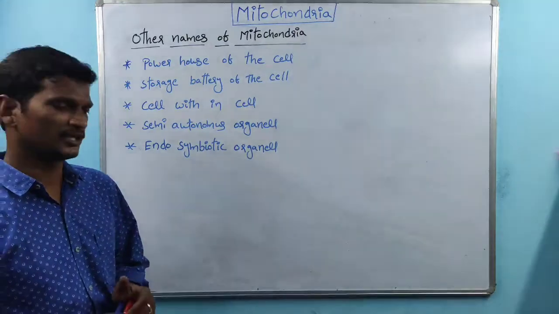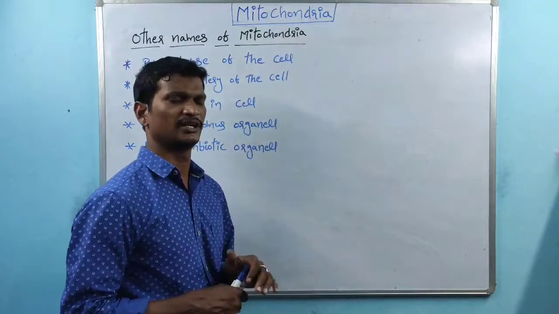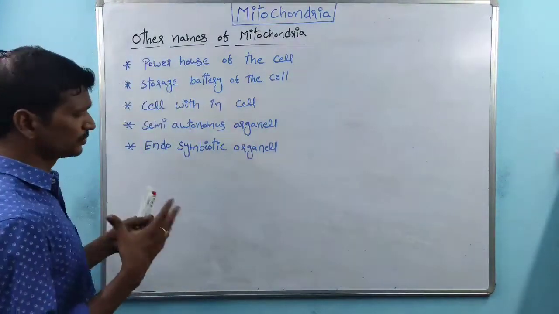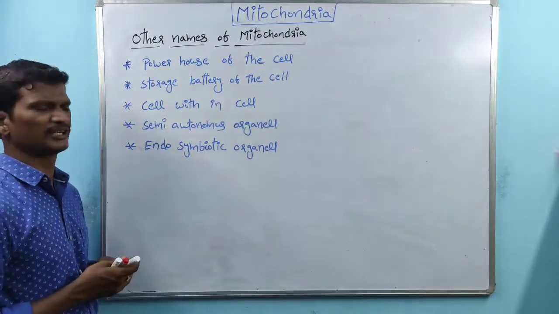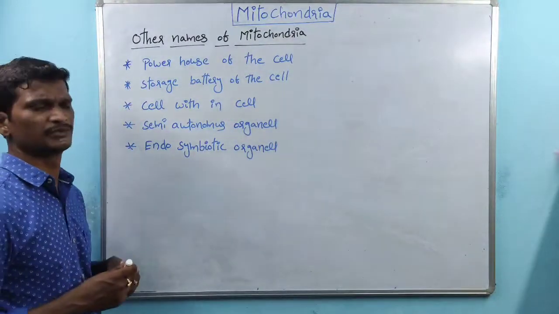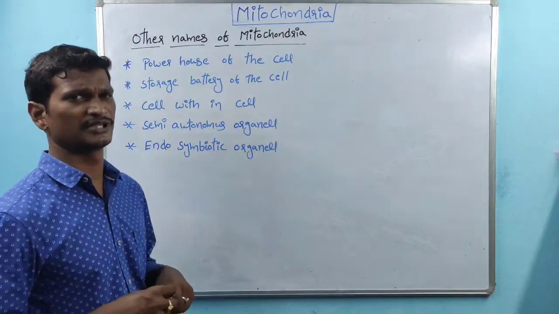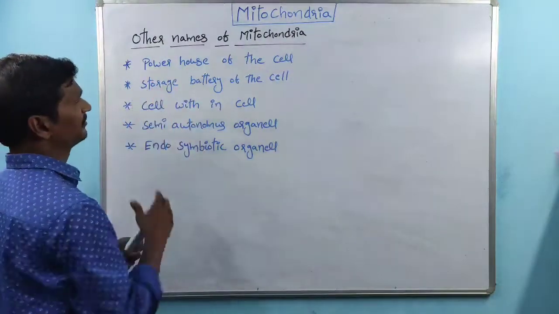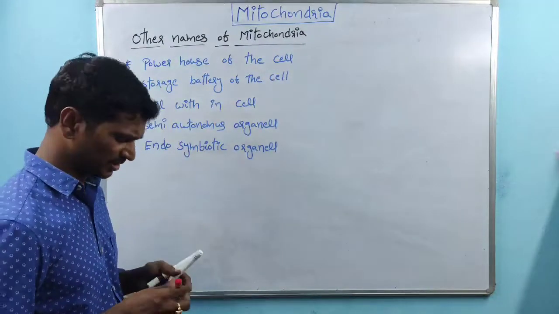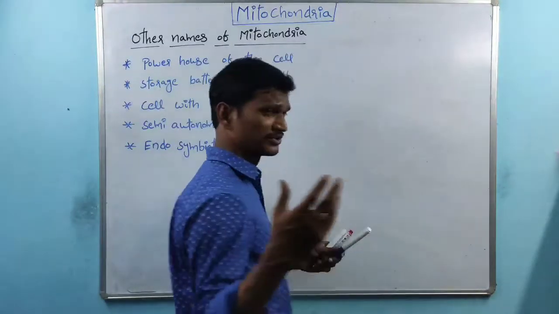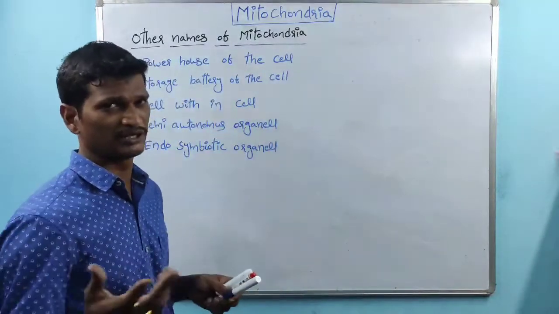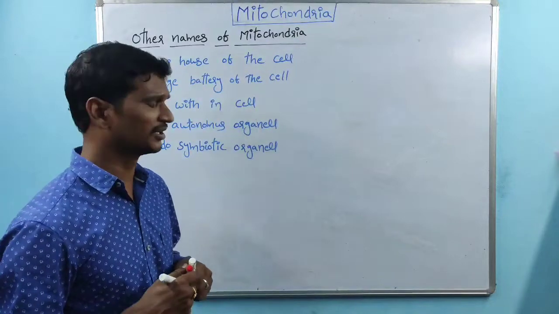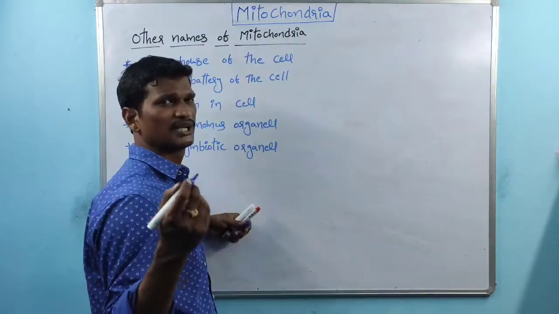And coming to the next one, the other names of the mitochondria. Mitochondria have different names based on their functions. The very first name is the powerhouse of the cell. We all know from 7th class onwards, why is mitochondria the powerhouse of the cell? Because mitochondria produce energy.